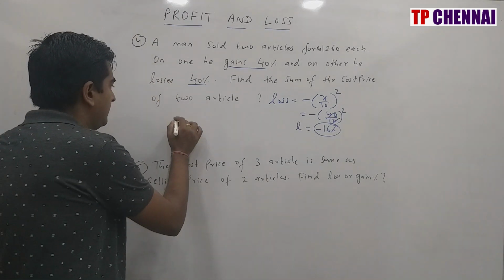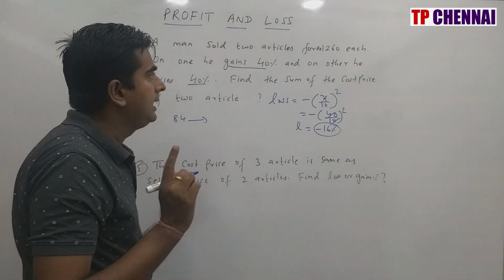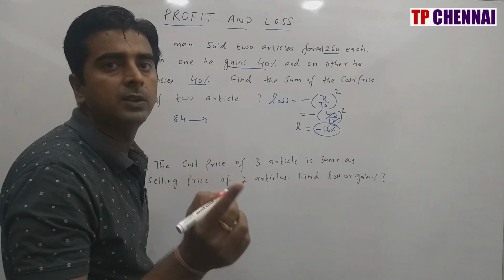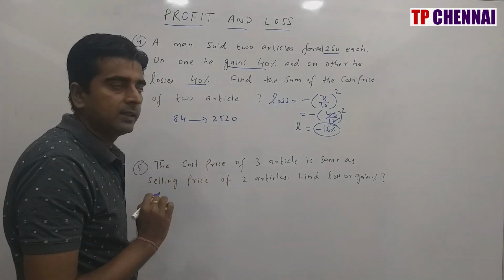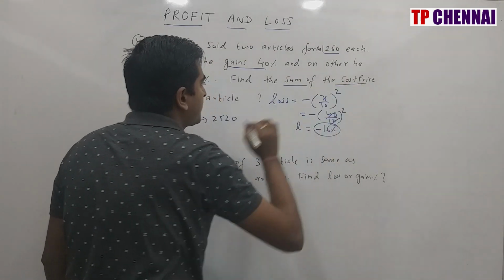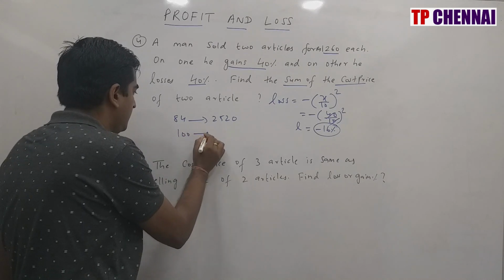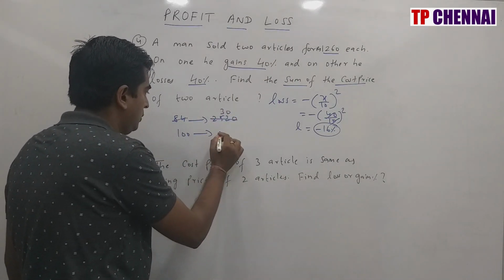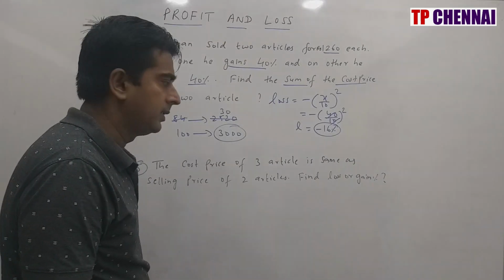So 84 is nothing but how much they have given you. Each article he is selling it for 1260. So two articles will be how much? 1260 into 2, which is 2520. Now what they are asking? Find the sum of the cost price of both the articles. So total cost price is always 100. So 100 is how much? This is 30 times. So 30 into 100, what is the answer? 3000. My answer is 3000.